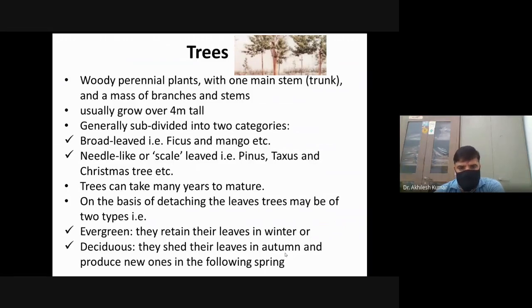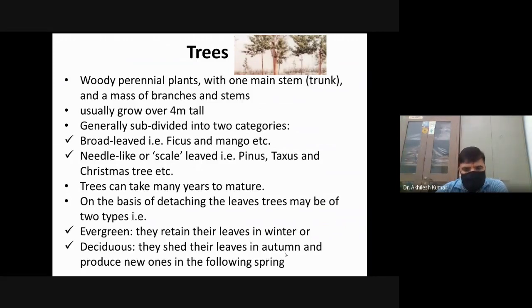On the basis of shedding of leaves, trees may again be classified into two types. That is evergreen trees. Evergreen trees are those that retain their leaves in winter or summer season, that is, throughout the year.